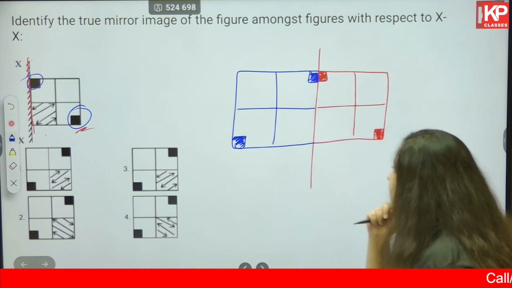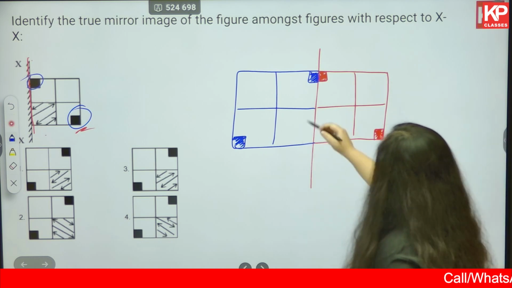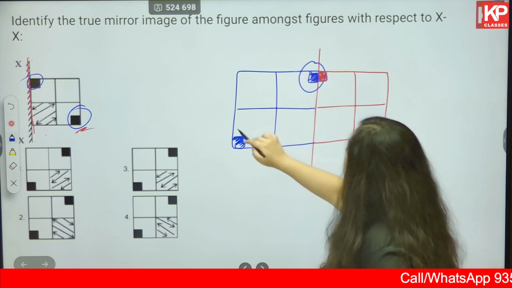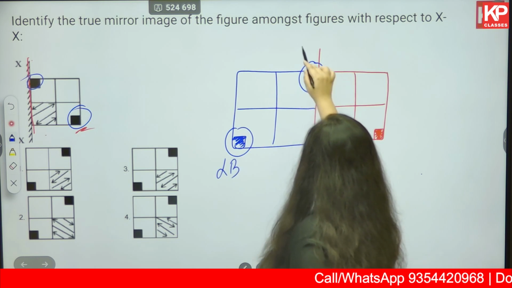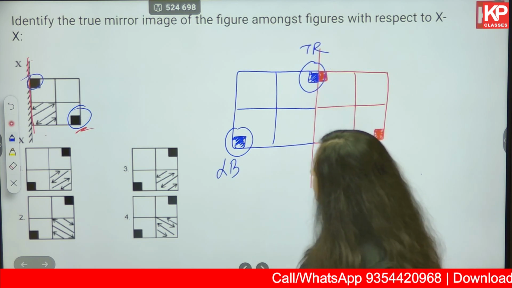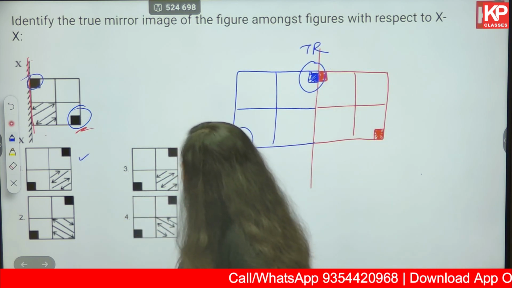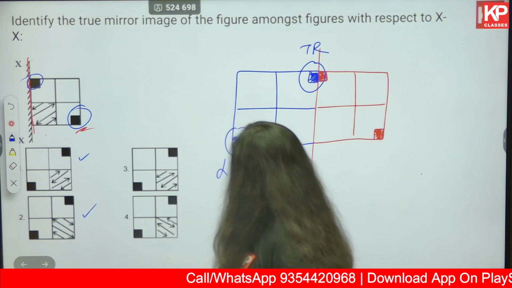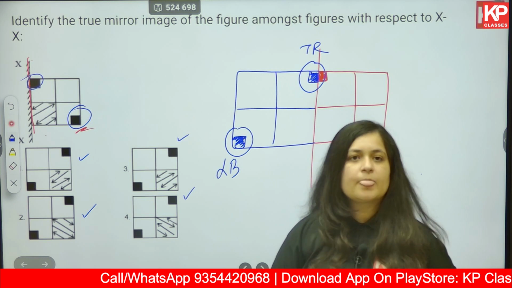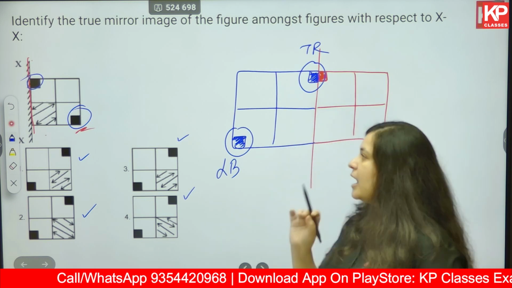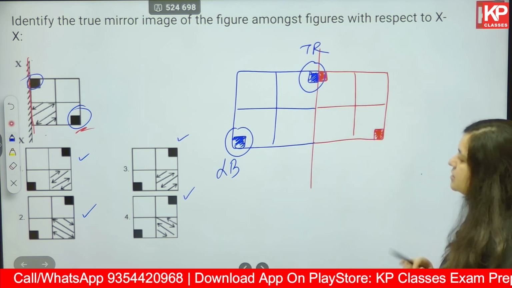Okay, so by this understanding, replica needs to be in the left bottom and top right. Left bottom and top right correct. Left bottom and top right correct. This is also correct, and this is also correct. Okay, so no elimination and no choosing of the correct answer so far.